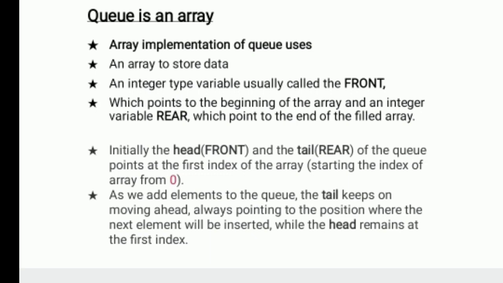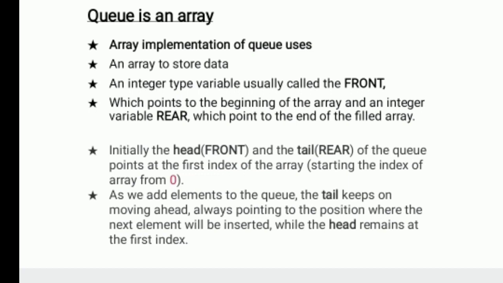See guys, front is an integer type variable which points to the beginning of the array, and rear is an integer variable which points to the end of the filled array. Front is the beginning of the filled array, and rear is the ending of the filled array, the end of the queue.